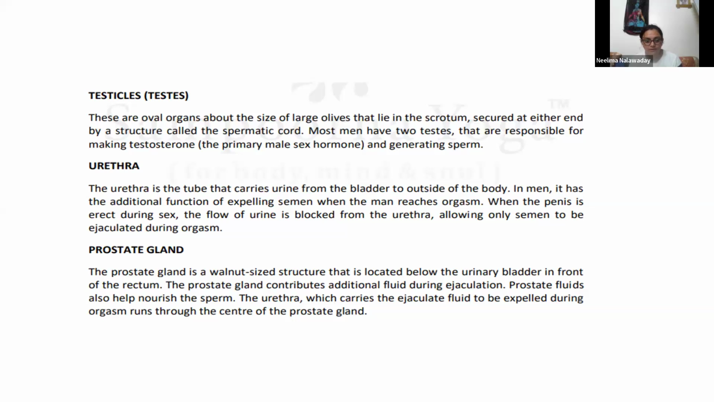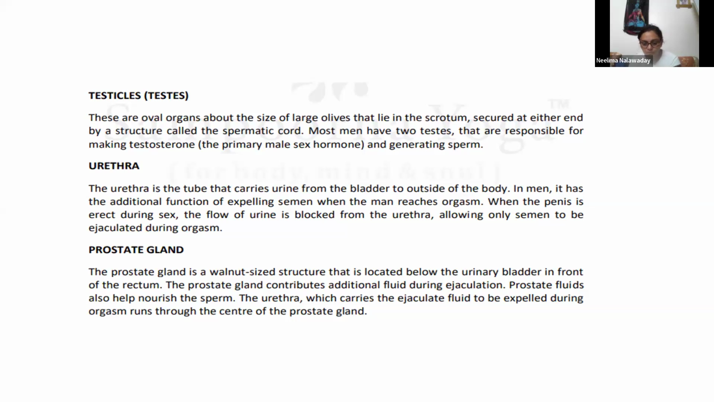Then prostate gland. It is also an important gland. The prostate gland is a walnut-sized structure that is located below the urinary bladder in front of the rectum. The prostate gland contributes additional fluid during ejaculation. So that fluid is required during ejaculation with semen. Prostate fluids also help nourish the sperm. The urethra, which carries the ejaculate fluid to be expelled during orgasm, runs through the center of the prostate gland.